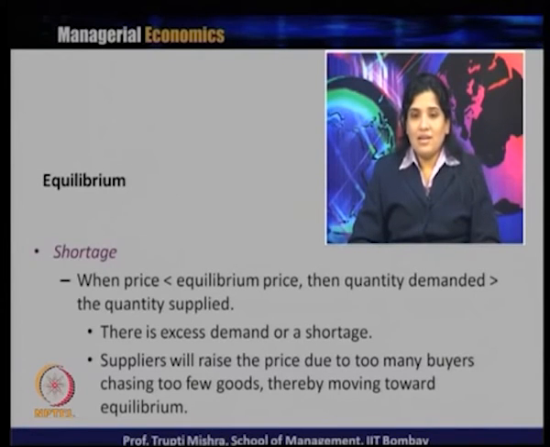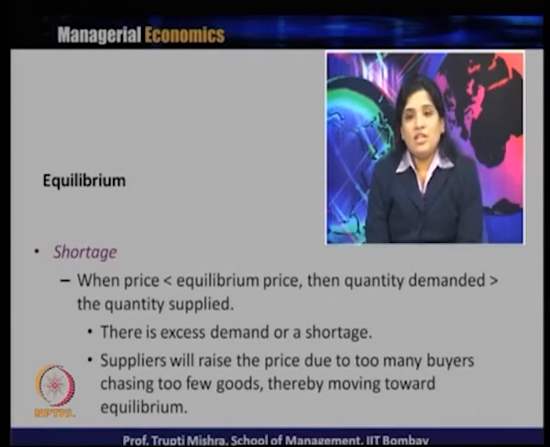When the price is less than the equilibrium price, the consumer will demand more because the price is lower. That leads to an increase in the quantity demanded, and the quantity supplied decreases because price and quantity supplied are positively related, so the supplier will reduce the supply.